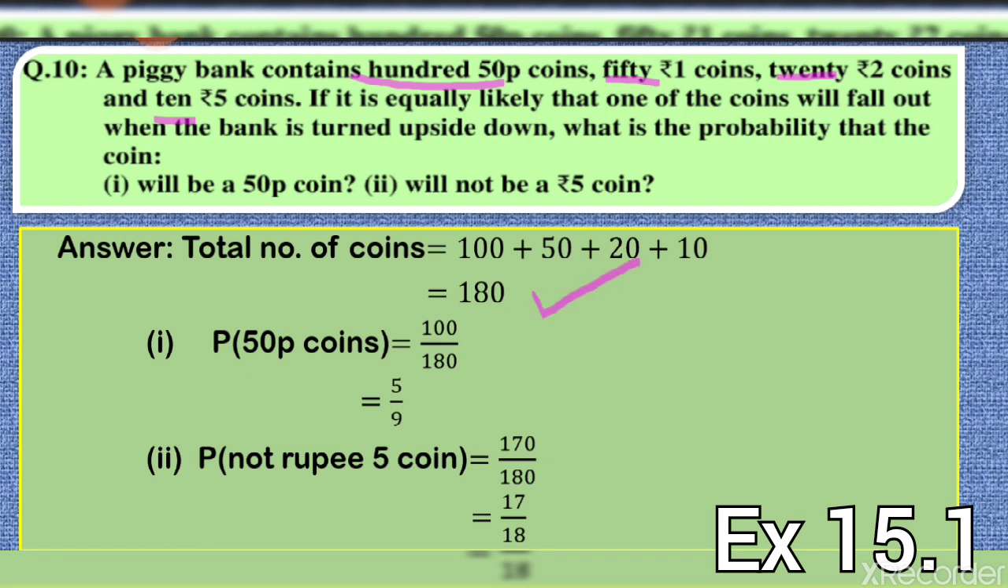It is 180. First part, it will be a 50 paise coin. So how many 50 paise coins are there? It is 100. There are 100 fifty paise coins. So the probability will be 100 by 180. On simplifying, you will get the answer 5 by 9. Now the second part, will not be a 5 rupee coin. How many 5 rupee coins are there? It is 10. So subtract 10 from 180. You get 170. So the probability of not a 5 rupee coin is 170 by 180, which on simplification you will get as 17 by 18.